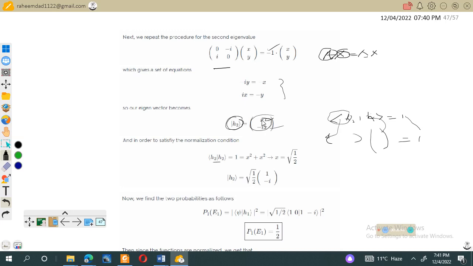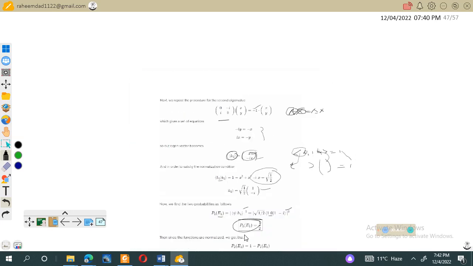If we multiply this row and this column vector, multiplied by its row vector, it will give us 1 over under root 2, and using this value in this position, x2 will be equal to this. So probability for E1 is equal to psi and h1 whole mod square. So psi is given as 1 over under root 2 this, and h1 is this, and taking its modulus square, this will give us 1 over 2.